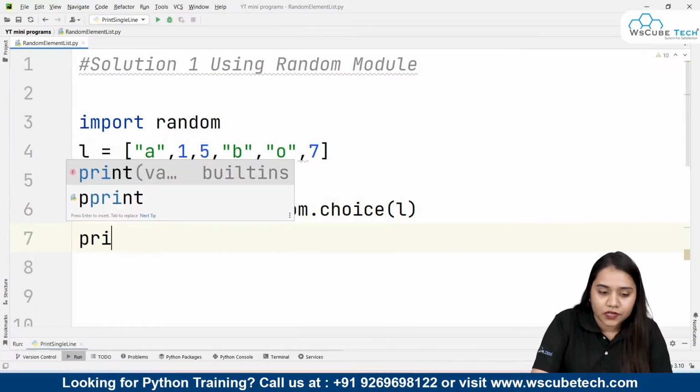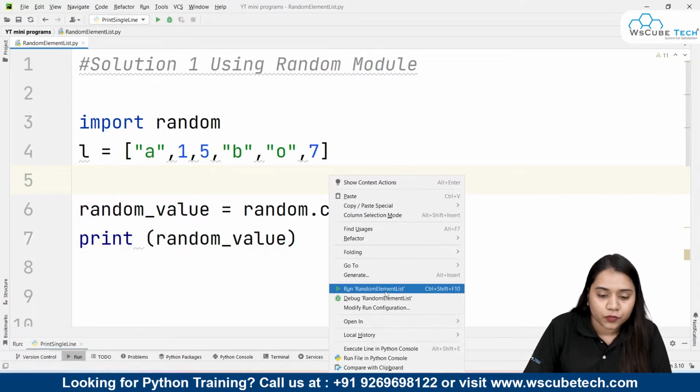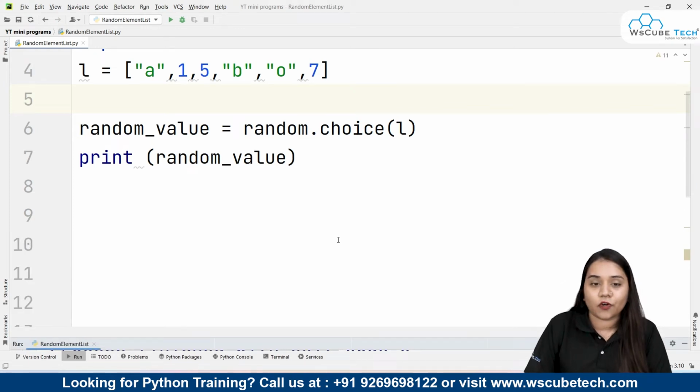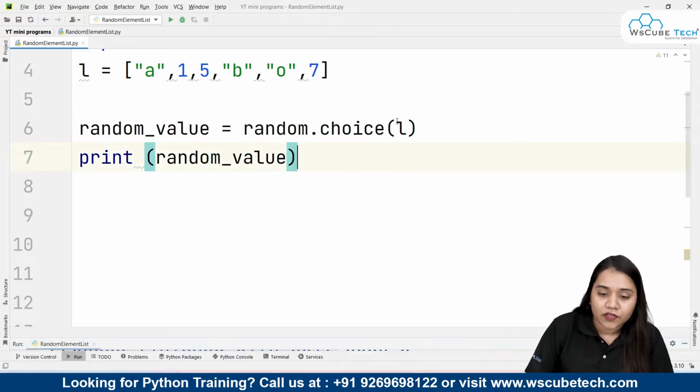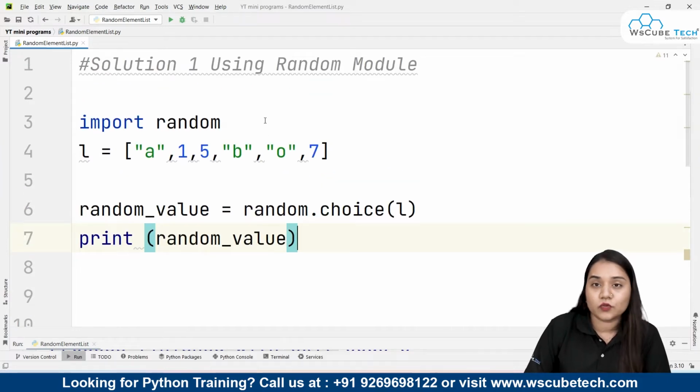And now if I print random_value and run it, it would give me an output like this, that it would give me 5. If I run it again, it would give me 1, 1, A, 5, A, B. So you can see every time I'm getting a different output. How is this happening? Because we have used random.choice. That means it will randomly choose between what, and we have passed the list over here. The name of our list is L. So we have passed our list, and from that it is randomly choosing an element and printing it for us. So this was our method number 1, where we use the random module.